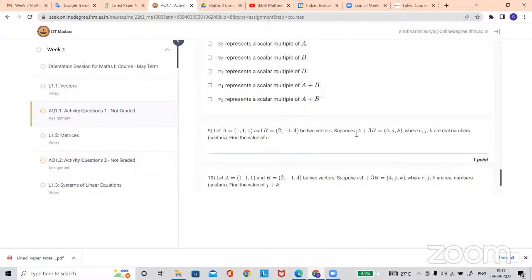This question is also very similar. You have been given two vectors, c times a plus 3 times b, added together. It is given as (4, j, k). When you get these two, you will get a simple equation in one variable and write the value of c, j, and k. That's all. I will just give a hint.